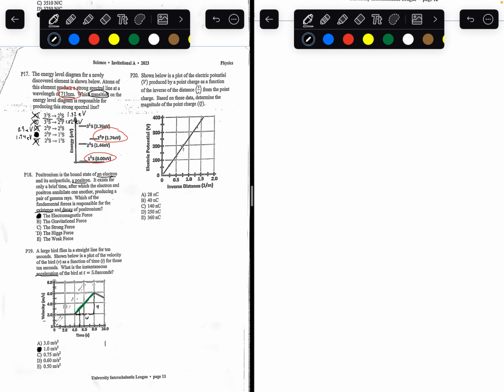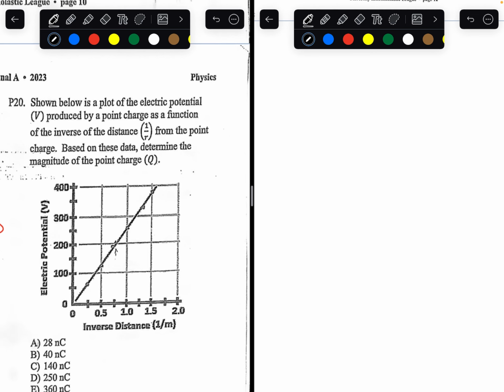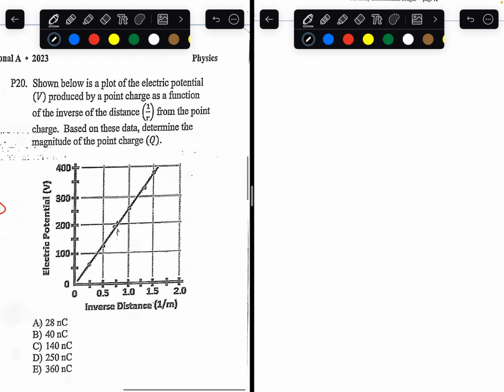Number 20. Shown below is a plot of the electric potential V produced by a point charge as a function of the inverse of the distance from the point charge. Based on the data, determine the magnitude of the point charge Q.